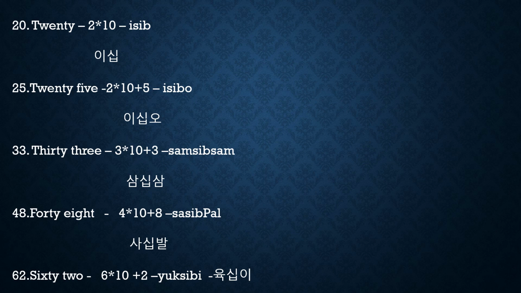25 is 2 star 10, which is 20, then plus 5. What is 2 in Sino-Korean? E. 10 is ship, 5 is O. E ship O. Again, 48. How to represent 48? Same format: 4 star 10, after that plus 8. Sa ship pal. Again 62. Same format: 6 star 10, 60 plus 2. Yuk ship e. 62.